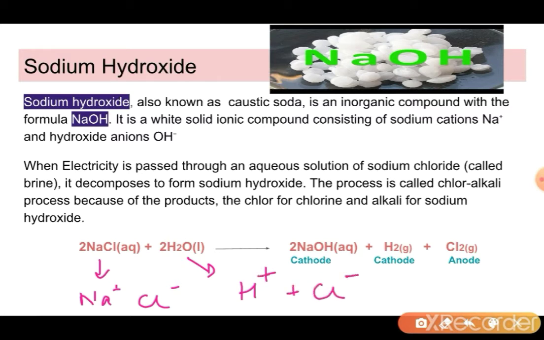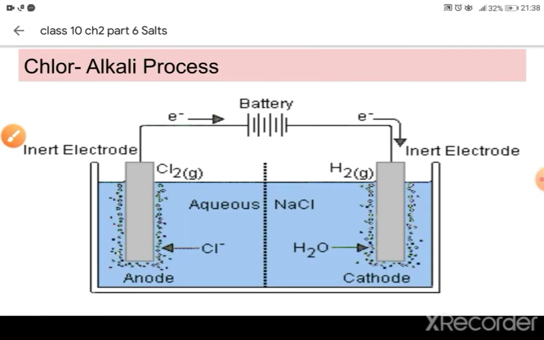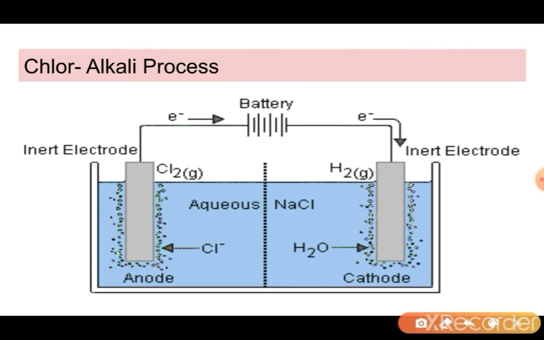And when electricity is passed through it, there are two electrodes, one is the anode and the other is the cathode. Here you can see that this is the positive terminal of a battery, so this terminal is attached to this electrode. That means this one is the anode. Anode means positive terminal, and this is connected with the negative terminal, so this is our cathode.